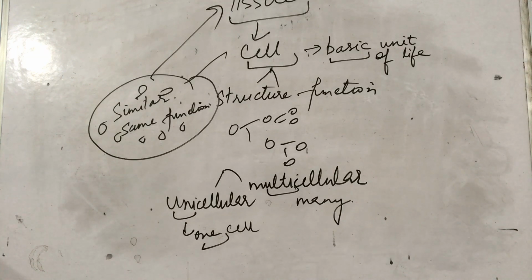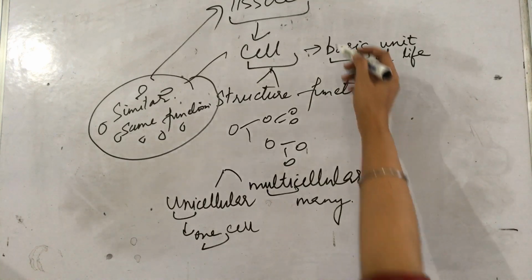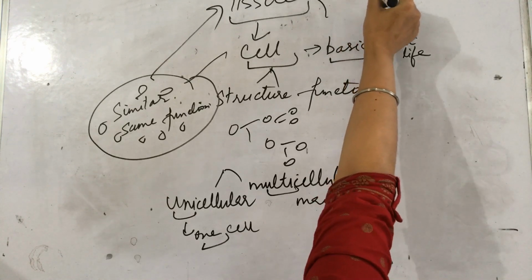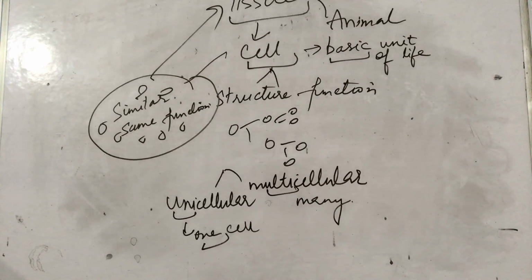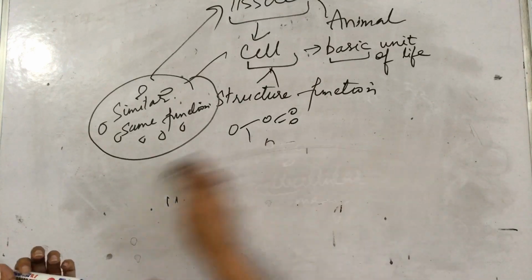Alright? So we will deal with two types of tissues: one, plant tissue, and another, animal tissue. But in this lecture, we will only discuss the plant tissue.